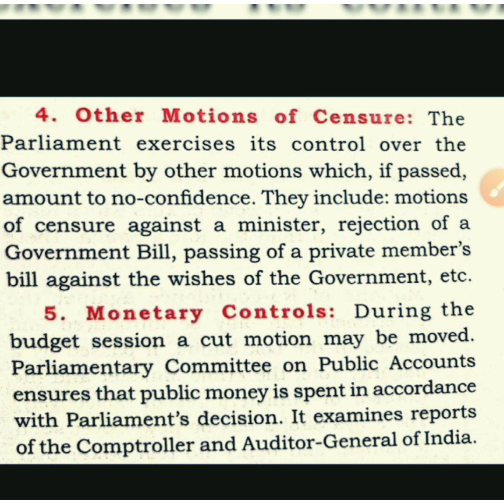So next topic we are going to discuss is monetary control. Matters of public interest can be brought in the house by a cut motion in the budget. We can have some cut in the demands or some cut in the prices. Suppose that petrol prices are very high, or there is a hike in the petrol price, then the opposition may bring a cut motion so that the price of petrol may be cut by the parliament. In the same way, this may be there for other taxes, or for the welfare of the country. The opposition may bring a cut motion during the budget time.